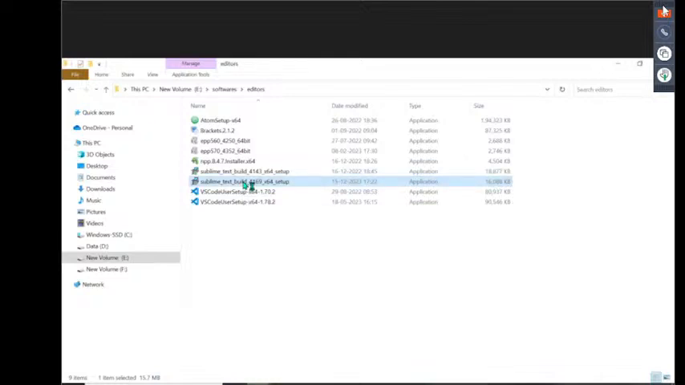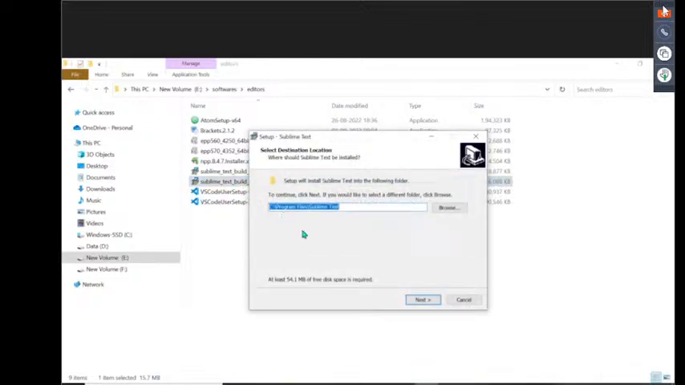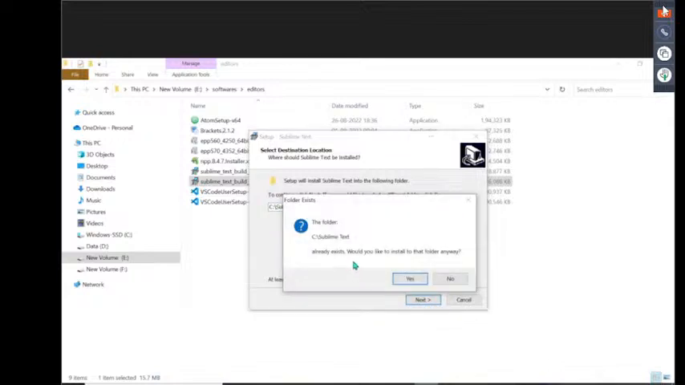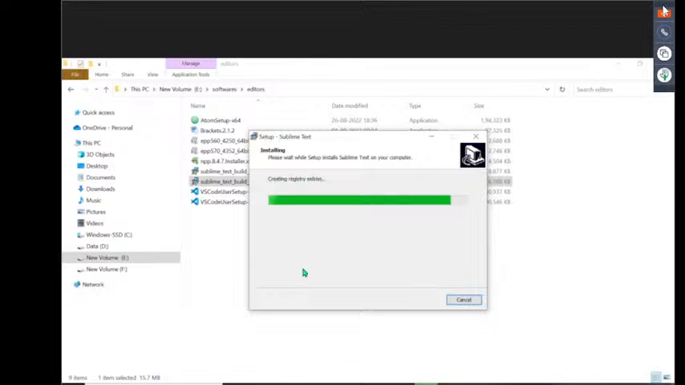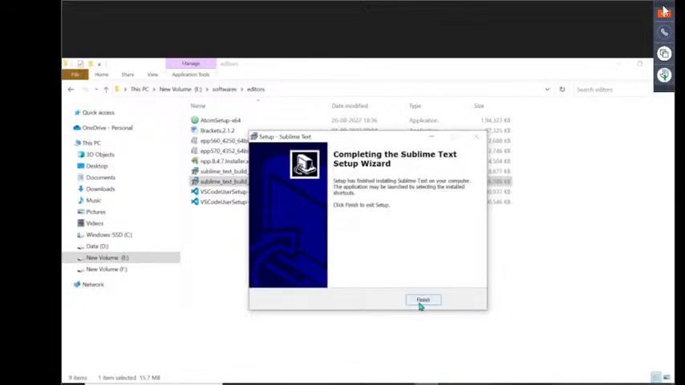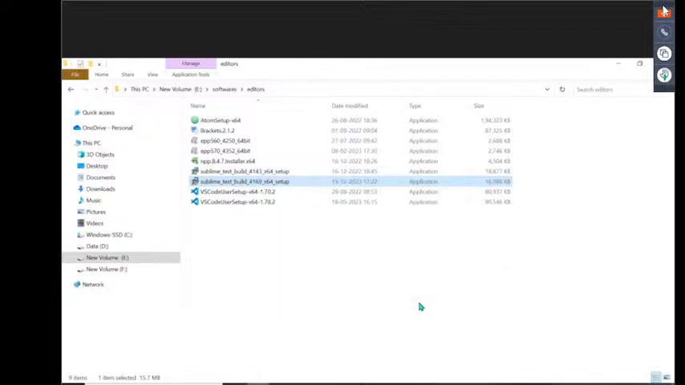If I double click on it, the installation process will start. It is going to take the location in Program Files, but I don't require that. Directly under C:/Sublime Text. Click on the next button. It already exists. Would you like to install to that folder anyway? Yes, no problem. Click on next, click on install. It's a matter of half a second to complete the installation. Finish. Sublime Text is installed successfully.